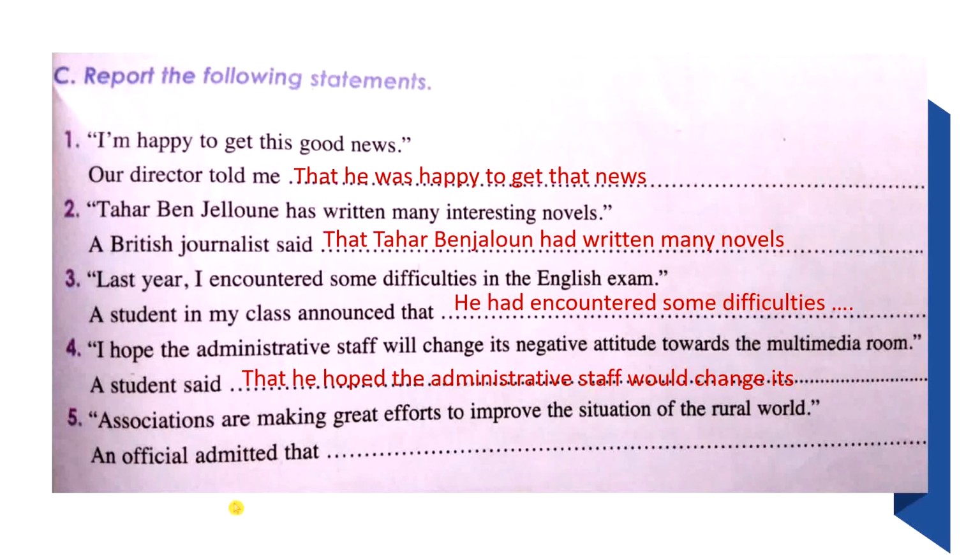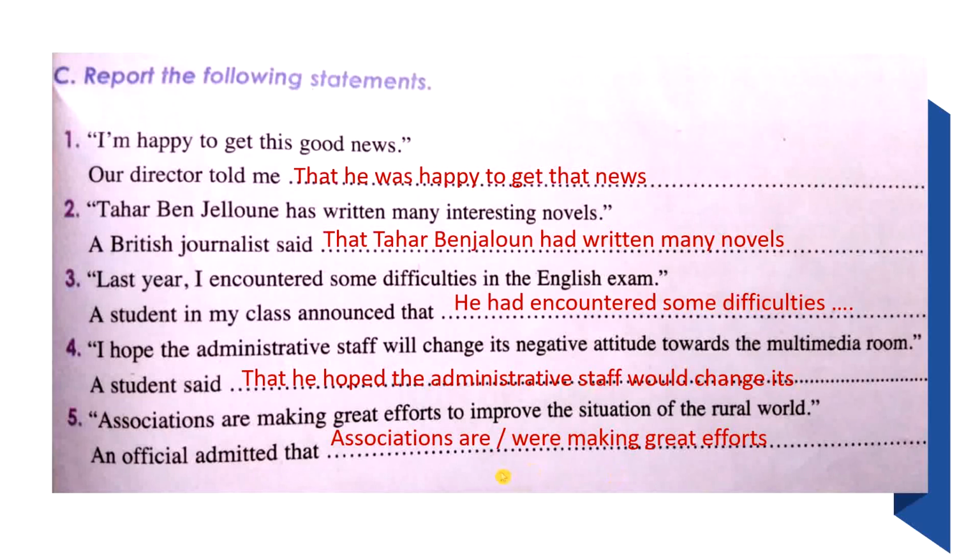So we have two ways. Either you transform from the present to the past, or keep the same tense. So associations are making great efforts, or were making great efforts. If you think that the associations are no longer making great efforts, use the past.